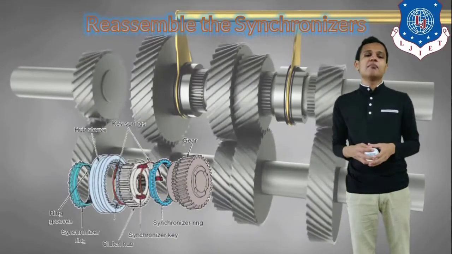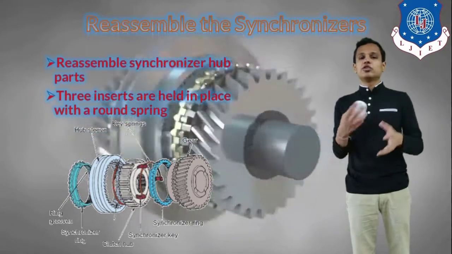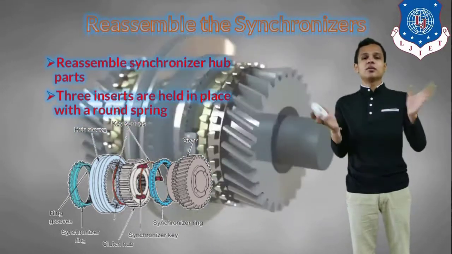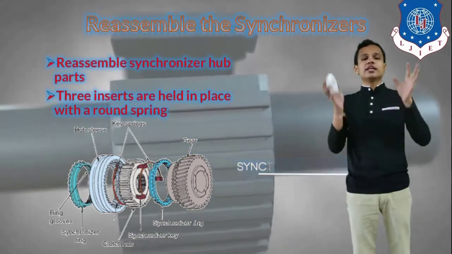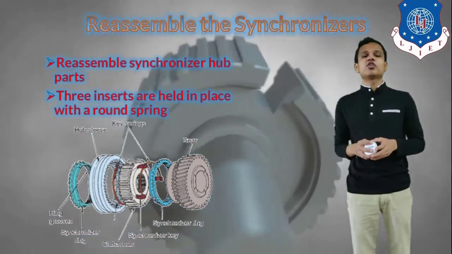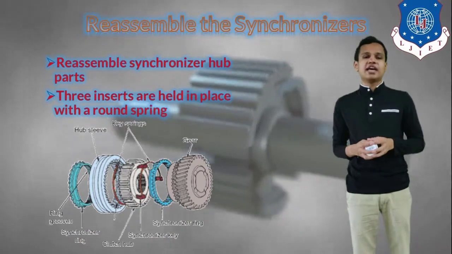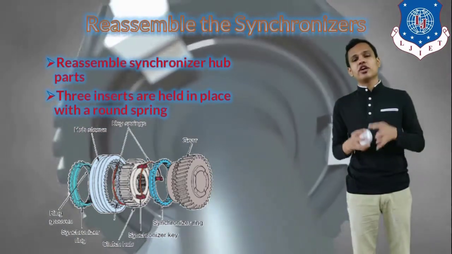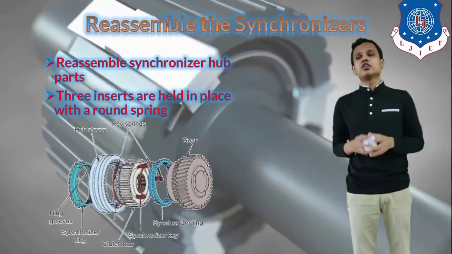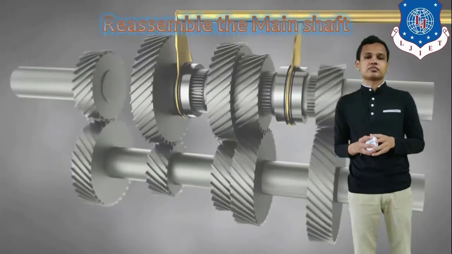Next, we will reassemble the synchronizer. To reassemble the synchronizer, all the parts are connected and the three nuts will be used to keep the synchronizer unit in place. You can see in the background of your screen that the round spring and the three supports will be used to keep the synchronizer in place.